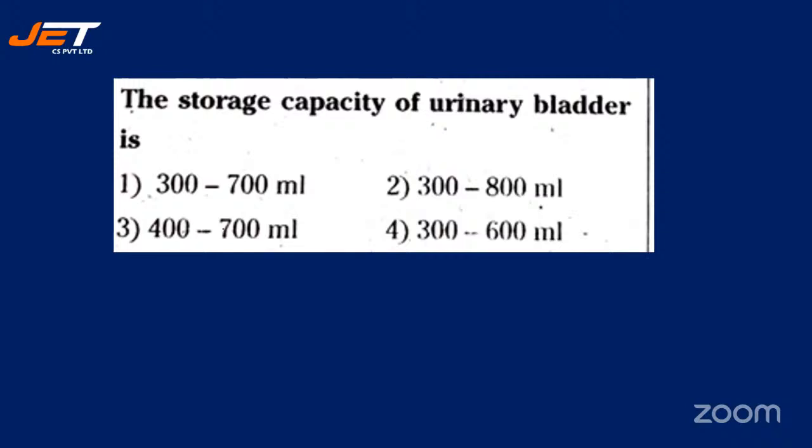Quickly write your answers, students. The correct answer is option 2. Those who have selected option 2, they are right. 300 to 800 ml is the storage capacity of urinary bladder.